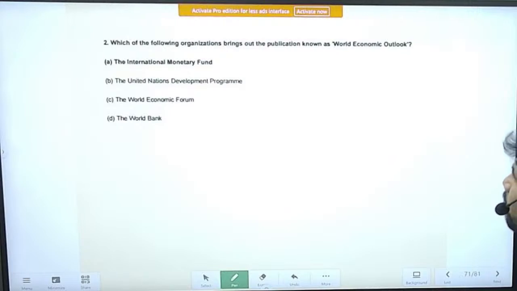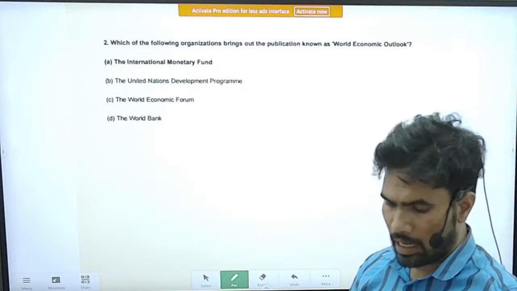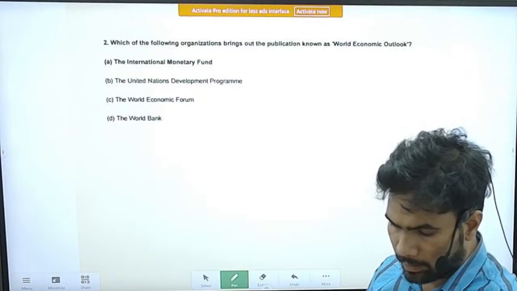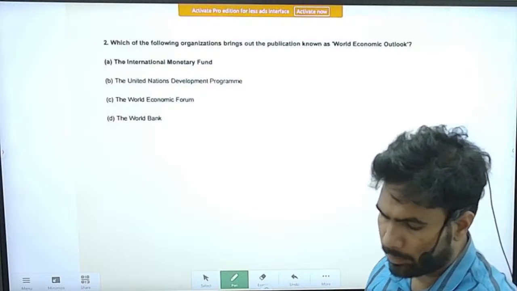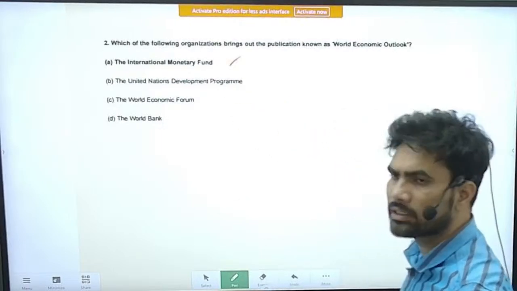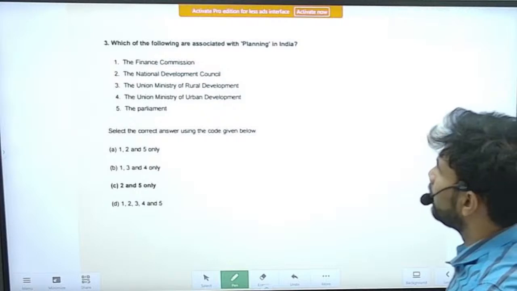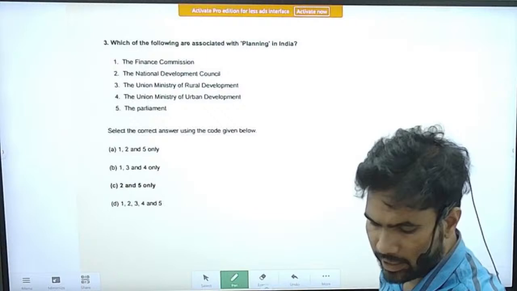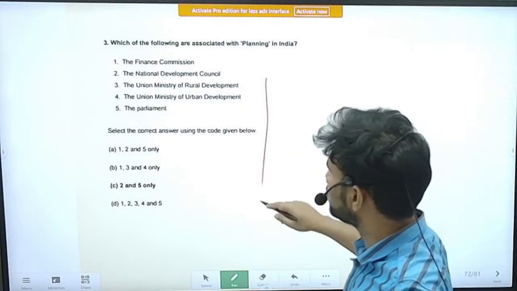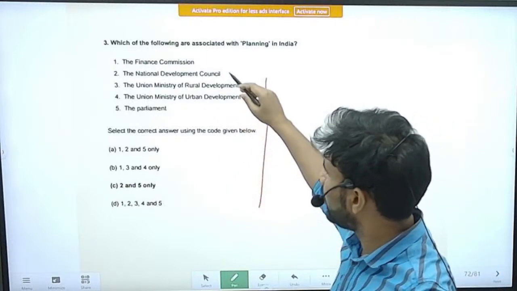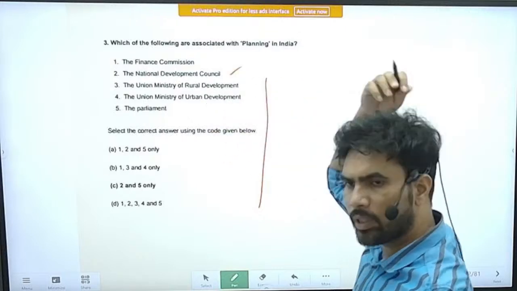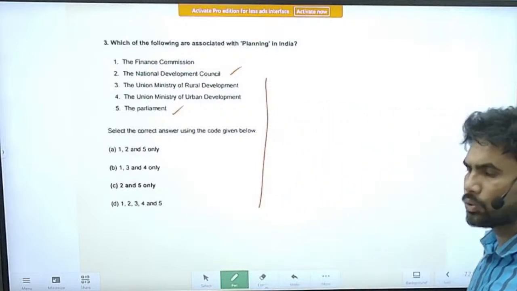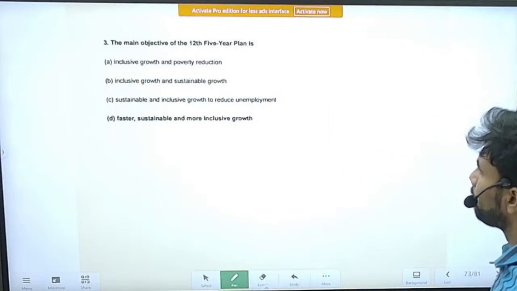Next question, which of the following organizations brings out the publication known as World Economic Outlook? The IMF, International Monetary Fund, brings that one. Next question, which of the following are associated with planning in India? I think we have seen this question in polity also. The National Development Council, where I explained what the National Development Council is, and the Parliament. Both of these play a role in planning.